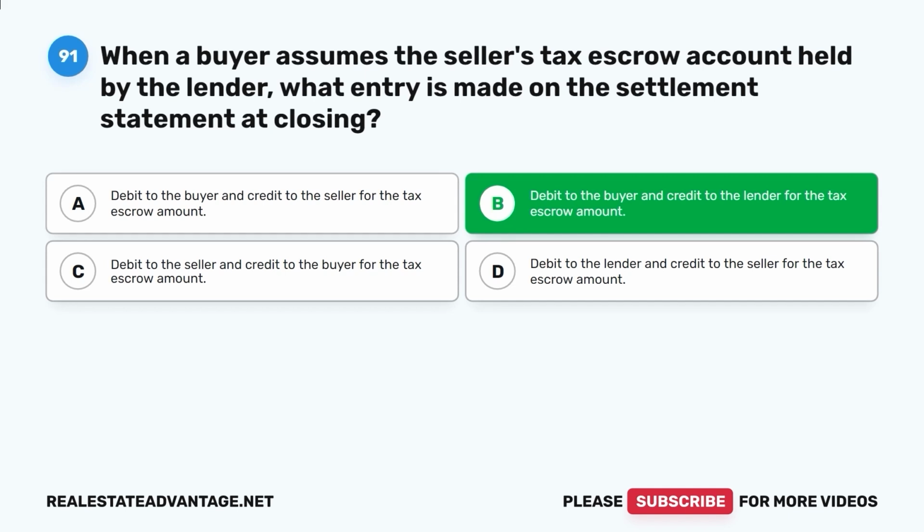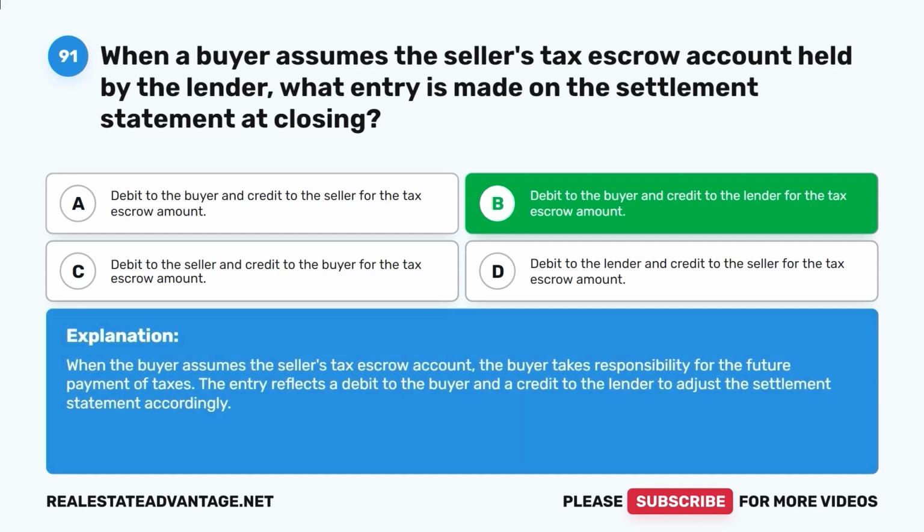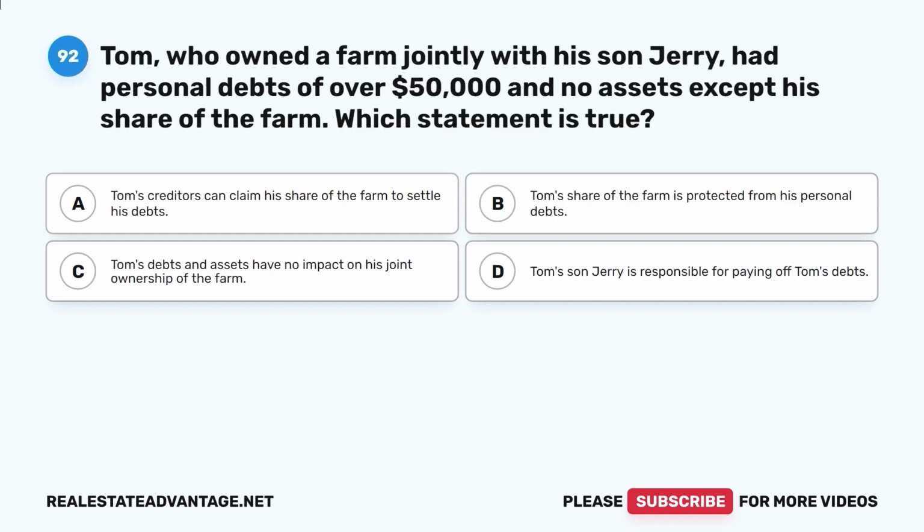Debit to the buyer and credit to the lender for the tax escrow amount. When the buyer assumes the seller's tax escrow account, the buyer takes responsibility for the future payment of taxes. The entry reflects a debit to the buyer and a credit to the lender to adjust the settlement statement accordingly. Question 92. Tom, who owned a farm jointly with his son Jerry, had personal debts of over $50,000 and no assets except his share of the farm.